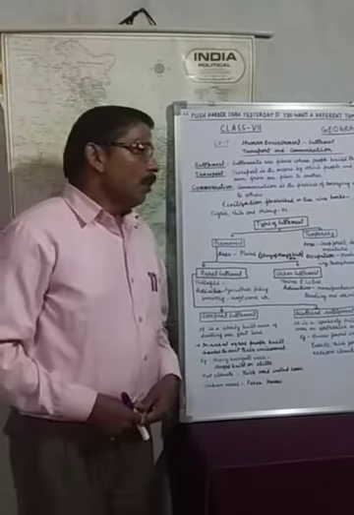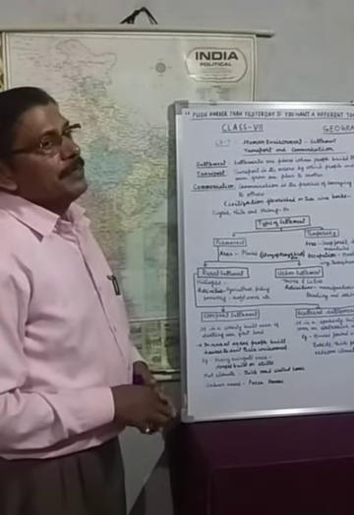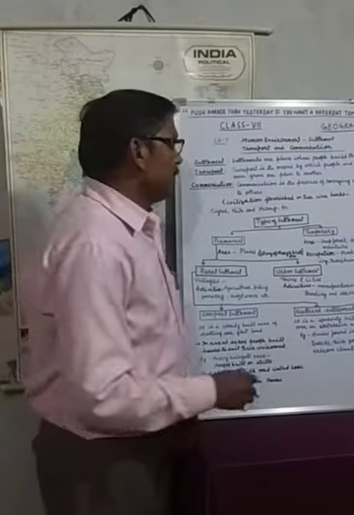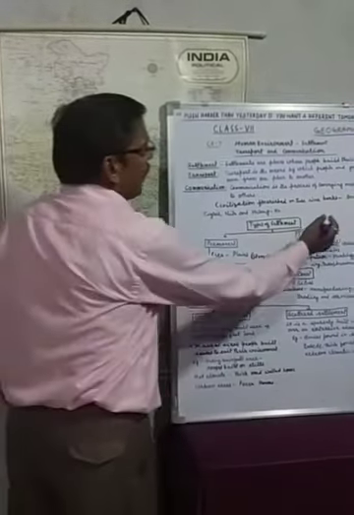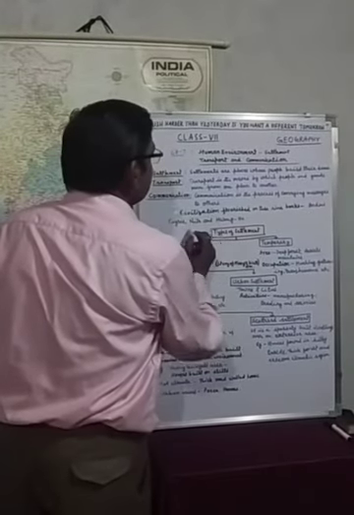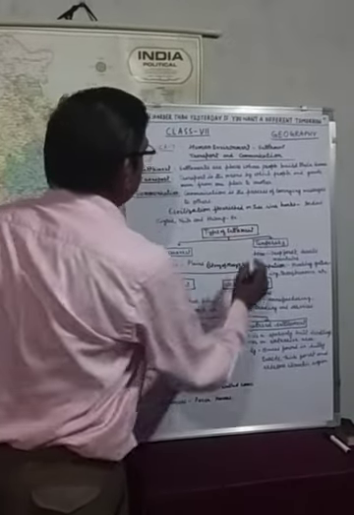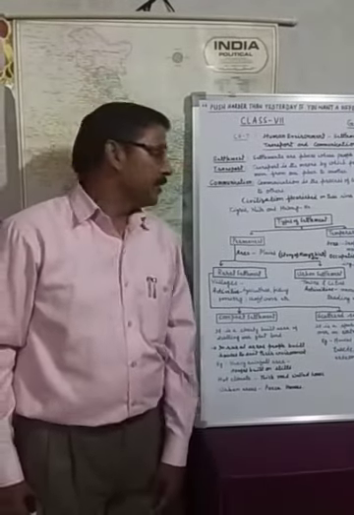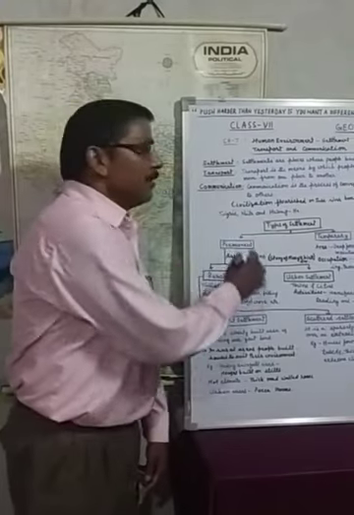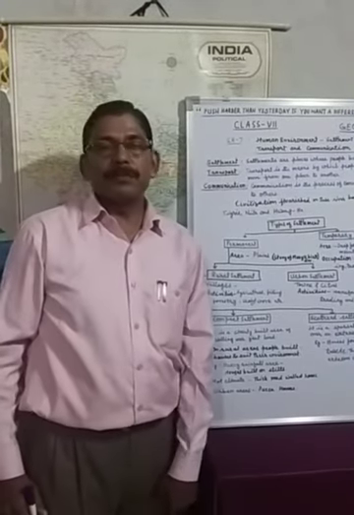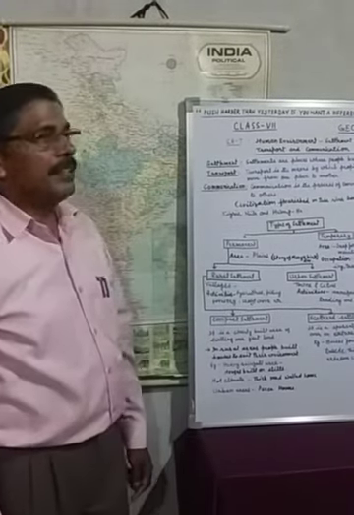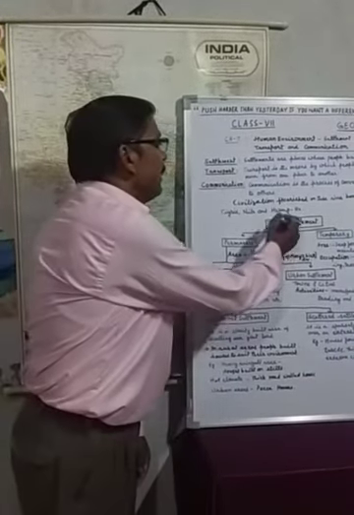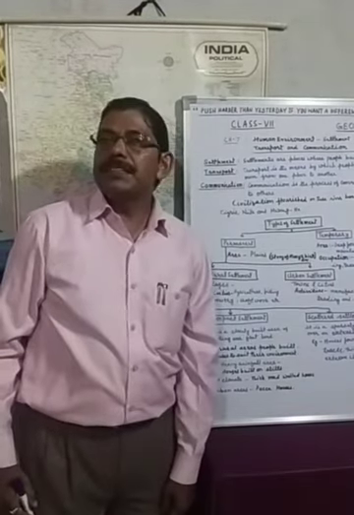So children, you all know that civilization first developed along riverbanks. Some of the rivers where civilization developed are the Indus, Tigris, Nile and Ganges. The Indus Valley civilization developed in our country. The Tigris Valley civilization developed in Mesopotamia. The Nile Valley civilization flourished in Egypt, and the Ganges Valley civilization developed in China.